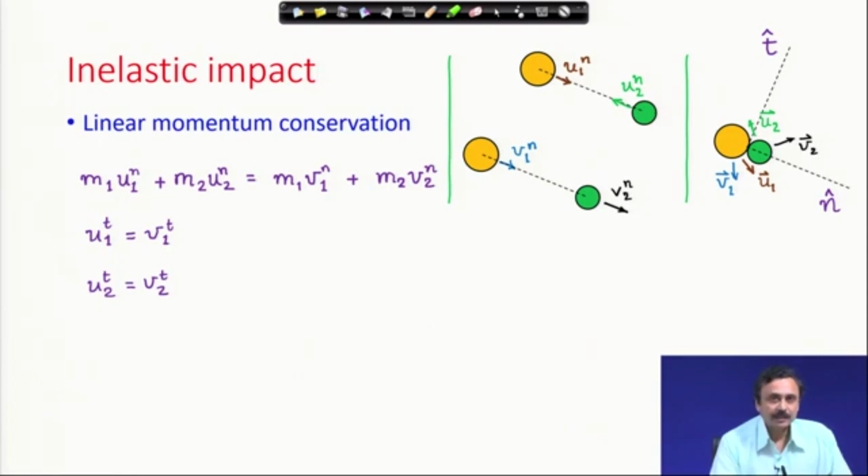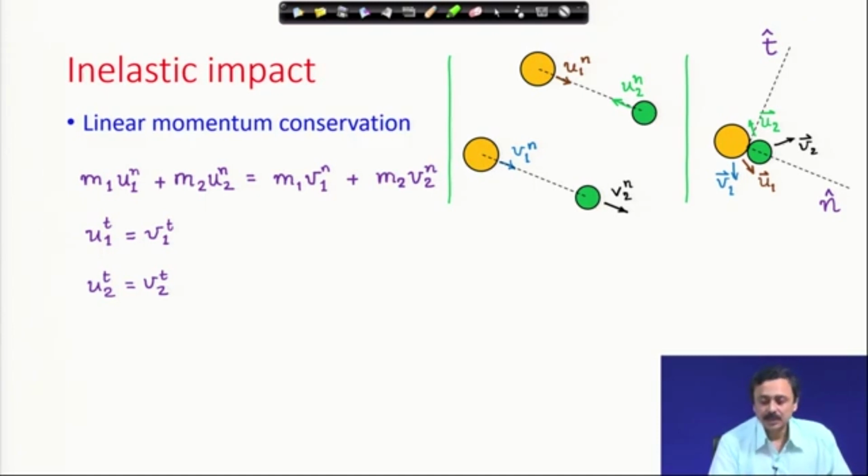We are left with therefore 2 unknowns, the normal components V1 n and V2 n, but we now have only the linear momentum conservation of the system in the normal direction. We do not have the energy equation, as energy is not conserved.